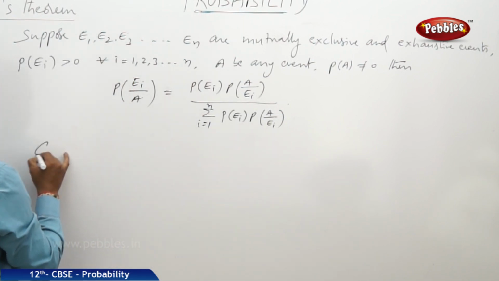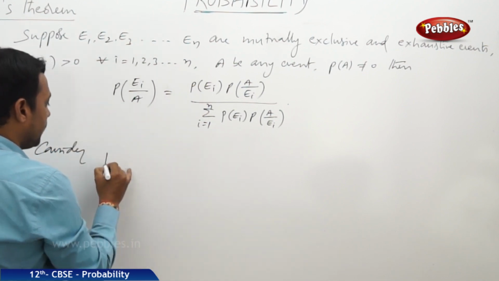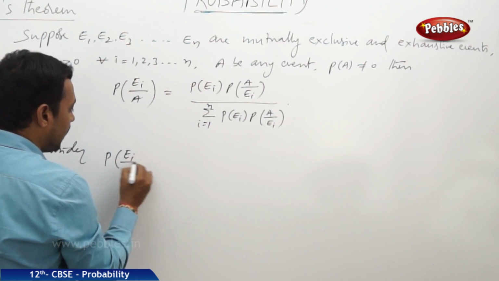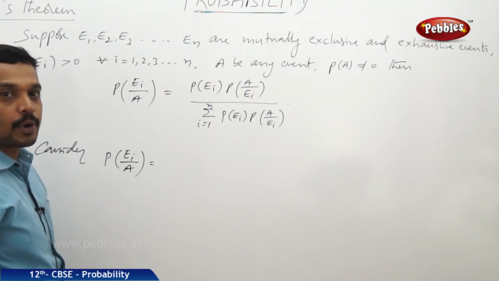Now let us consider P of Ei by A. Now it is a conditional probability.